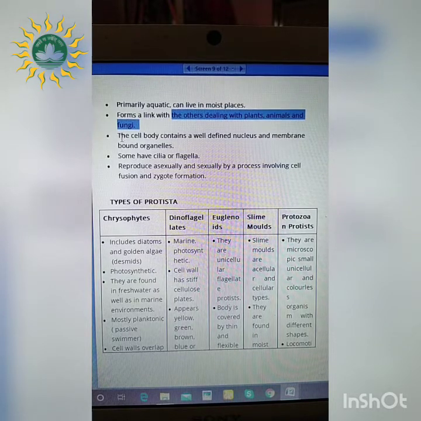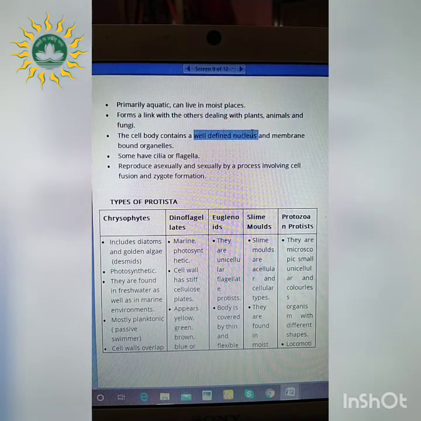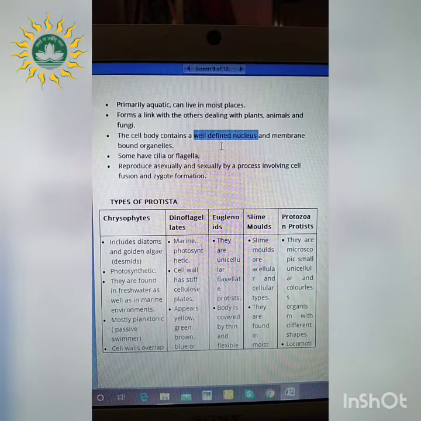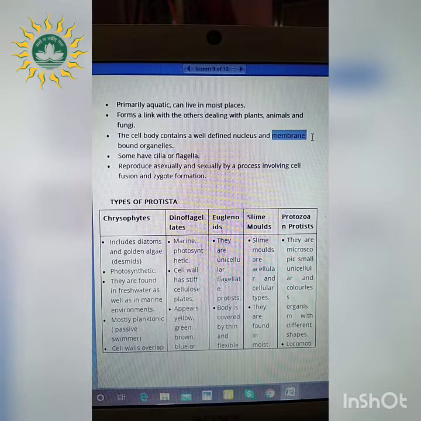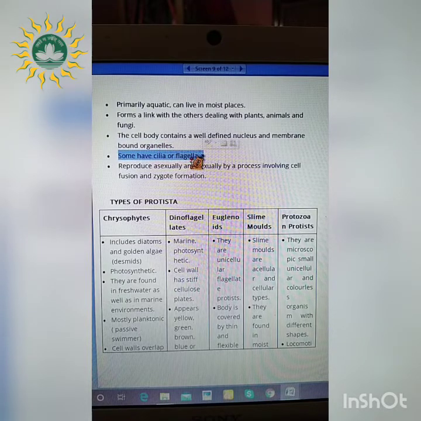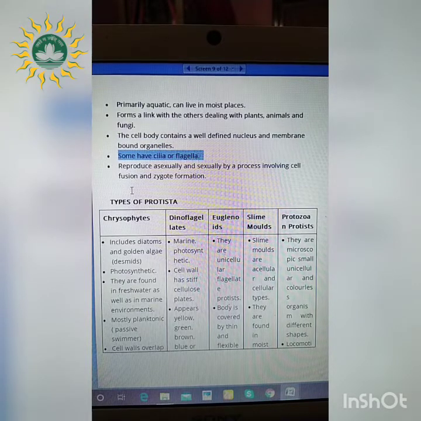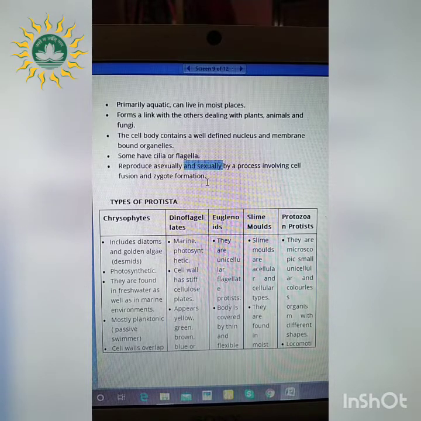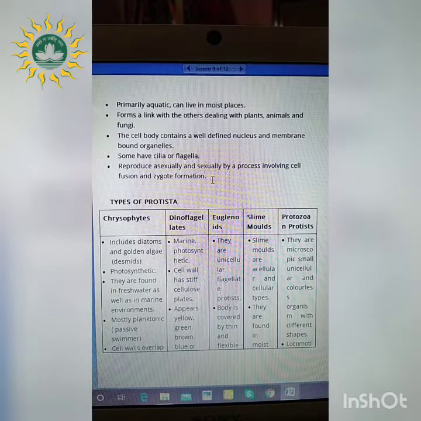Next, the cell body contains a well-defined nucleus. Previously the nucleus was not well-defined in case of Monera. Here the nucleus is very well-defined and membrane-bound cell organelles are also present. Some of the members are motile, having cilia or flagella. How does reproduction take place? Reproduction takes place either asexually or sexually, involving fusion and zygote formation in case of sexual reproduction. Next we'll move on to the types of Protista.